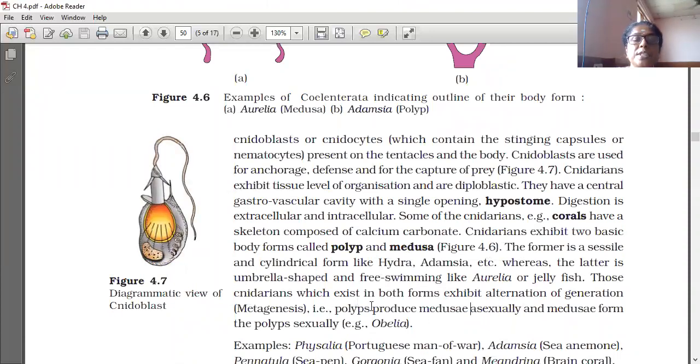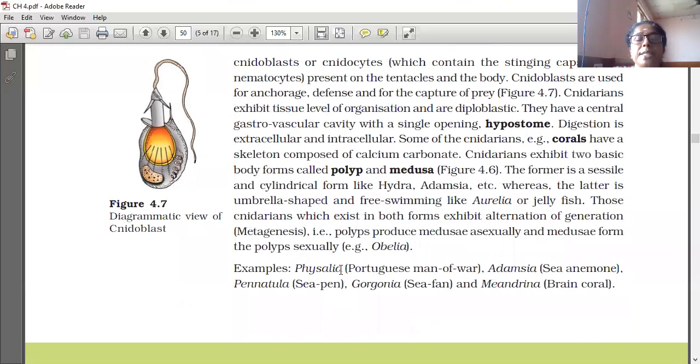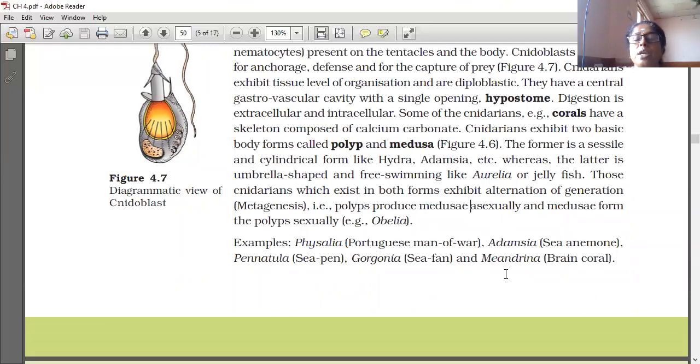Some cnidarians exist in both forms, and they show alternation. Others are polyp form only, some are medusa form only, but some exist in both forms. They show alternation of generation. That is, polyps produce medusae asexually and medusae form the polyp sexually. Examples: Physalia, Adamsia, Pennatula, Gorgonia, and Meandrina.